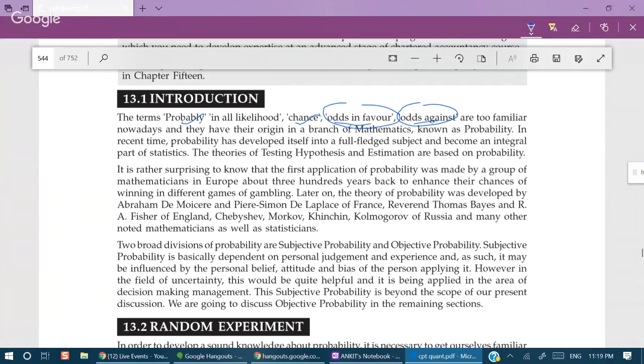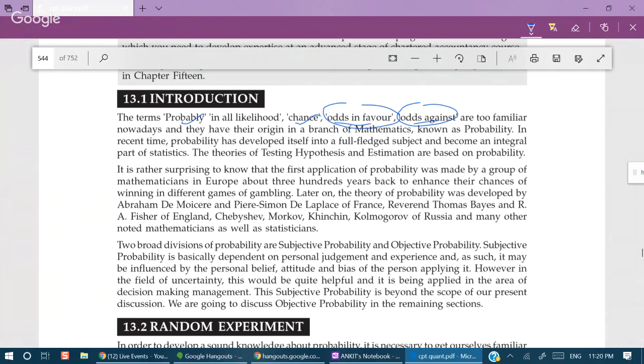Then you get to know that if 10 matches have been played earlier, then experience says that in 3 matches India has won and in 7 matches South Africa has won. Just for an example, I am giving you an example only. So this is what odds in favor means.